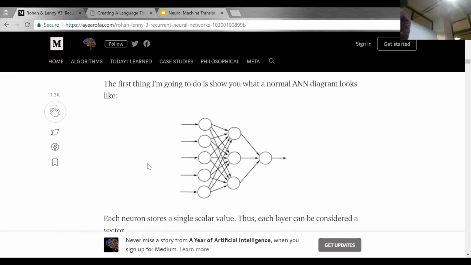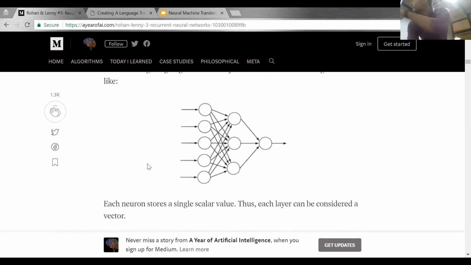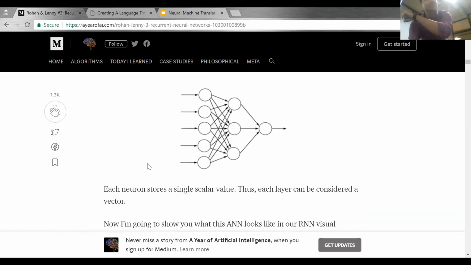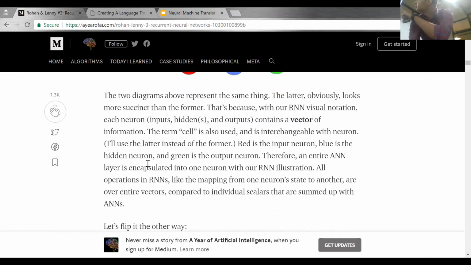So here we are dealing with scalar values. But what RNN does is it deals with vectors. See this diagram layer wise. You will see that you are feeding an input vector, it's going to the hidden vector, and you are predicting an output vector, right? So we can convert this architecture into a more succinct form, which is this.